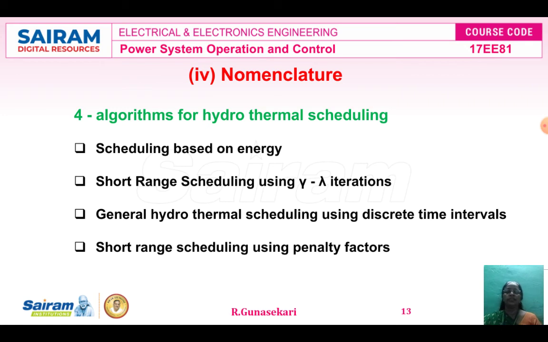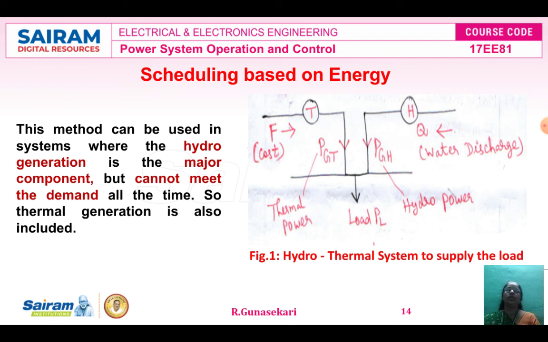The fourth is short range scheduling using penalty factors. In this lecture video we study only the scheduling based on energy algorithm, because the remaining three algorithms are lengthy and have more equations. In the next three videos we will study those three algorithms.